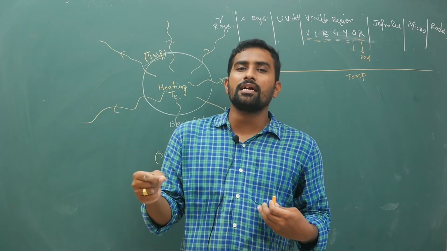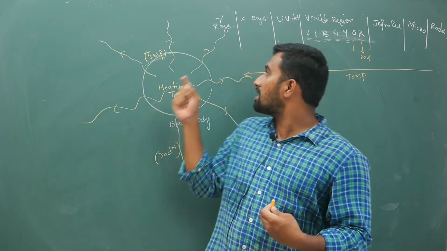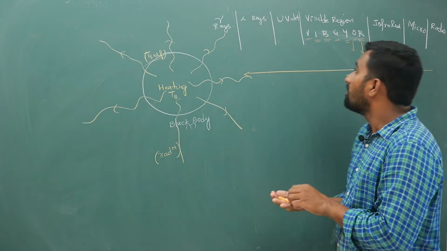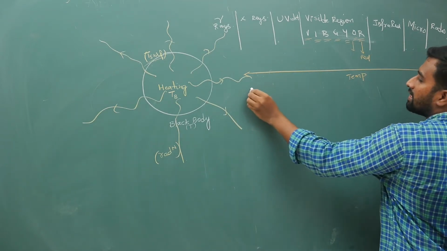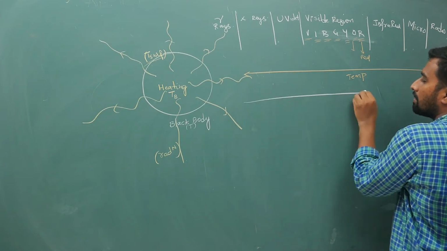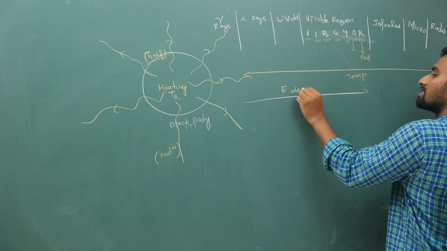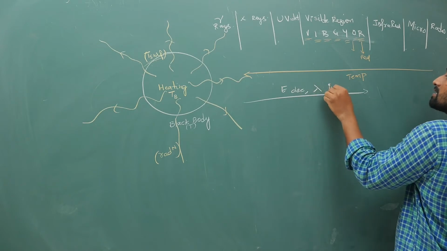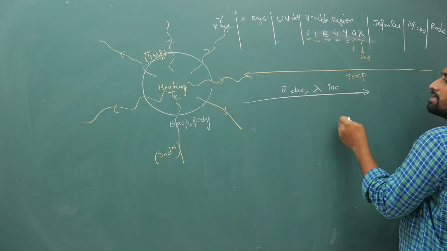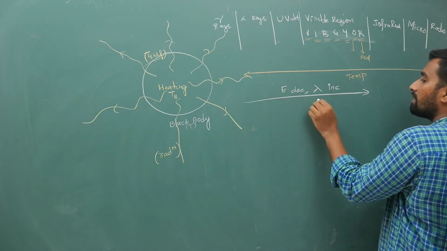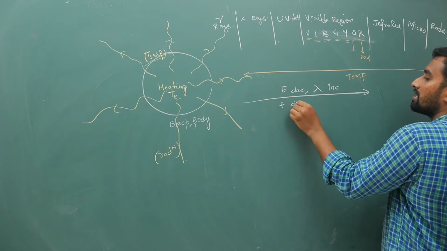That emitted green color is in the green wavelength region. From here to here, as I told you, your energy will decrease. If you are coming from this side, energy decreases and wavelength increases. From this side to this side, energy decreases, wavelength increases, and frequency also decreases.